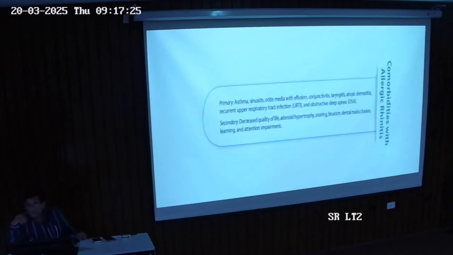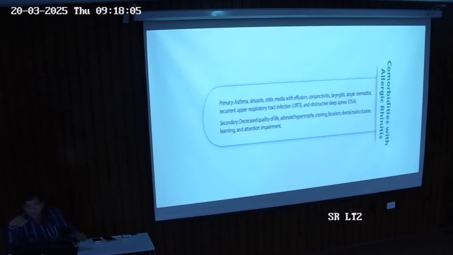If allergic rhinitis persists and is not taken care of, it can become associated with different comorbidities, meaning other conditions we can find out if we ask in history and do clinical examination. As I've discussed, 80% of asthmatics can have allergic rhinitis, and almost 50% of pediatric allergic rhinitis can convert into asthma. So it's not that the person comes to you the first time with allergic rhinitis only. If later in life it comes with severe persistent symptoms, we can ask different questions and find they have primary and secondary comorbid conditions along with it.